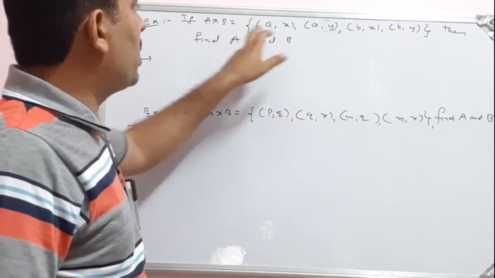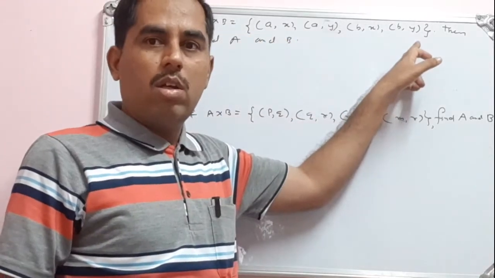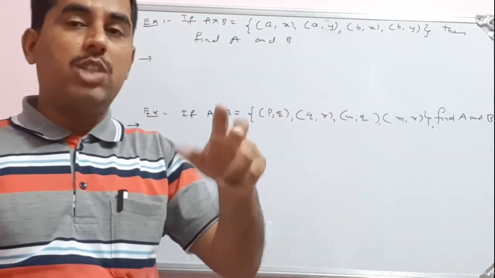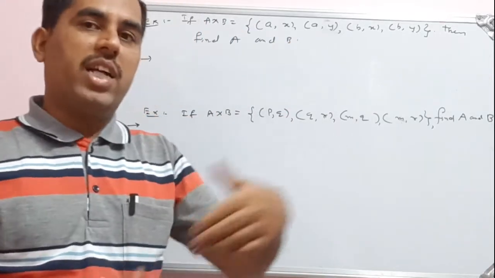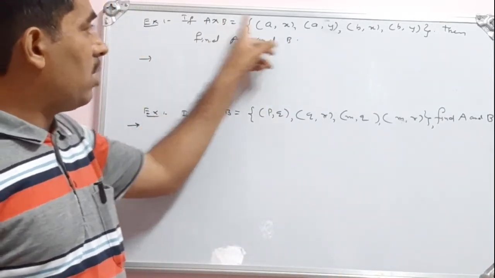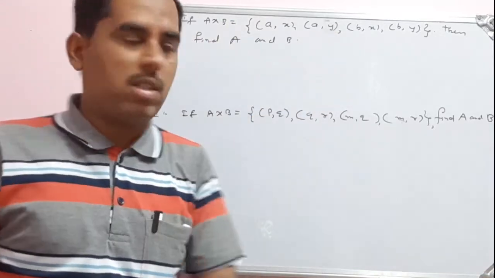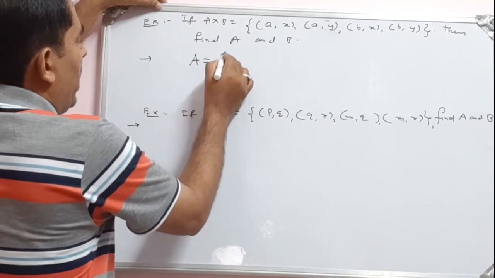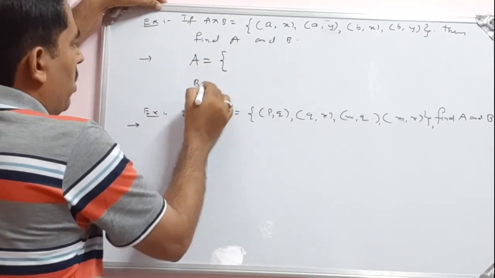See here, the Cartesian product is already given. So what we have to write? We have to write the two sets. To get a Cartesian product, at least we must have one set. If the sets are given, then we can write the Cartesian product. Here the case is reverse: the Cartesian product is given and we have to write the sets A and B.